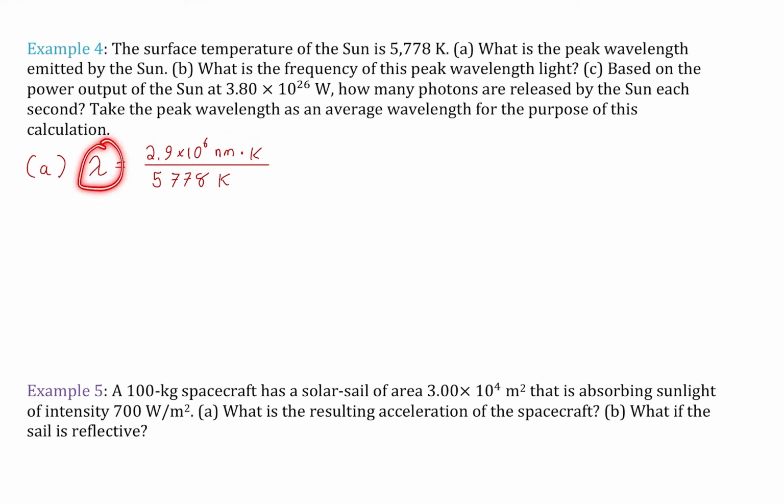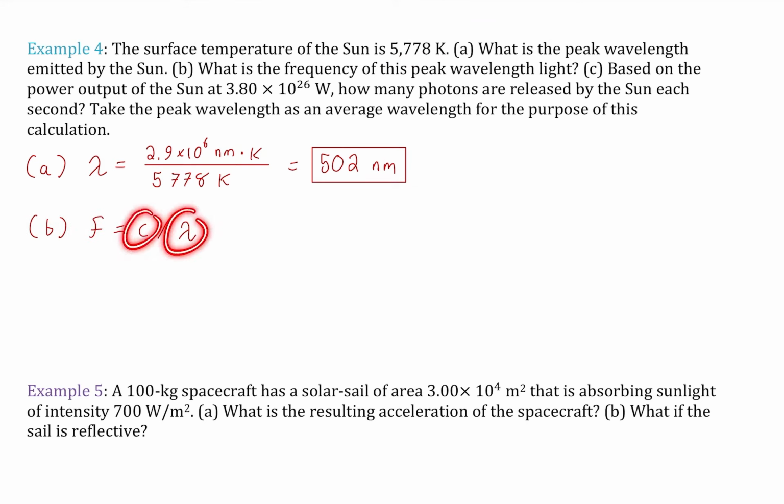Okay, well, this is the formula for the peak wavelength. So we get 502 nanometers within the visible spectrum. Well, that makes sense because we have evolved to see the light from the sun. Very well. All right, let's go ahead and find the frequency of that light. Well, then we just take the speed of light divided by that wavelength.